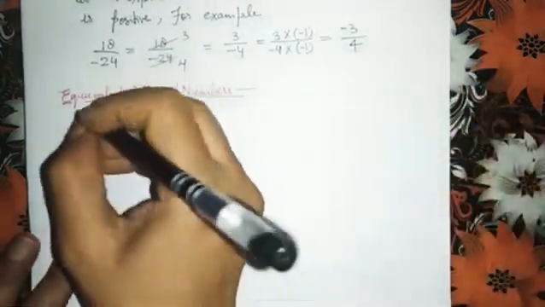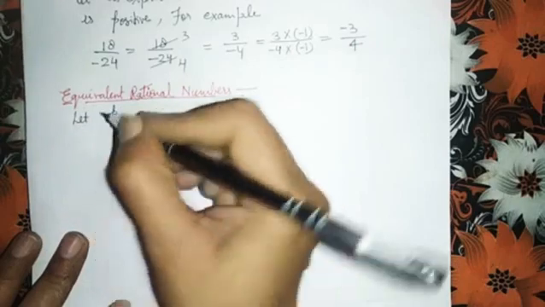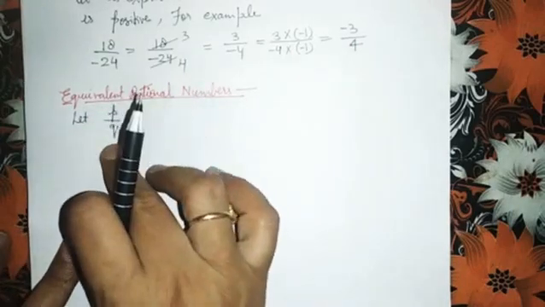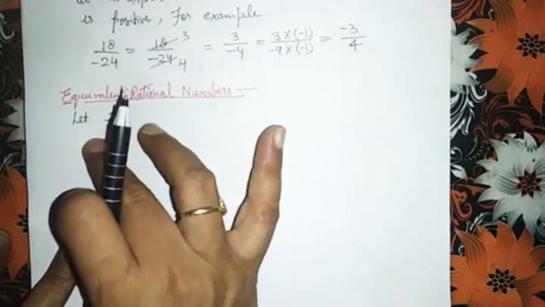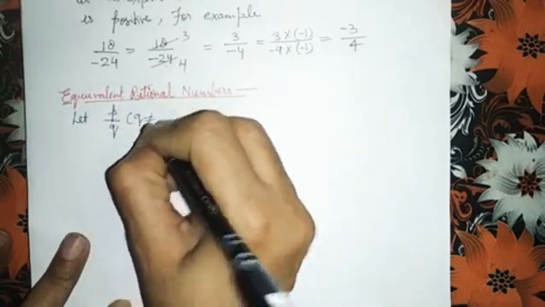Now see, let P upon Q, here I am assuming a rational number as P upon Q where Q is not equals to 0.